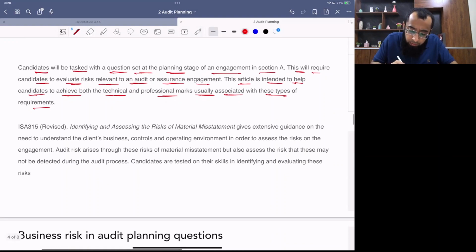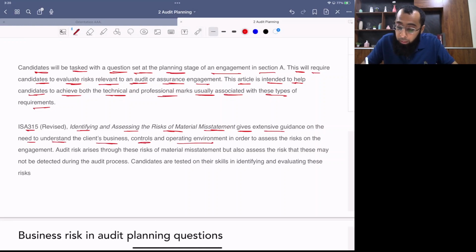Now, ISA 315, identifying and assessing the risk of material misstatement, gives extensive guidance on the need to understand the client's business, controls, and operating environment in order to assess the risk on the engagement. One important thing, you are not required to learn the references of ISA. Okay, you are just expected to understand the concept and apply them while dealing with the client scenario.